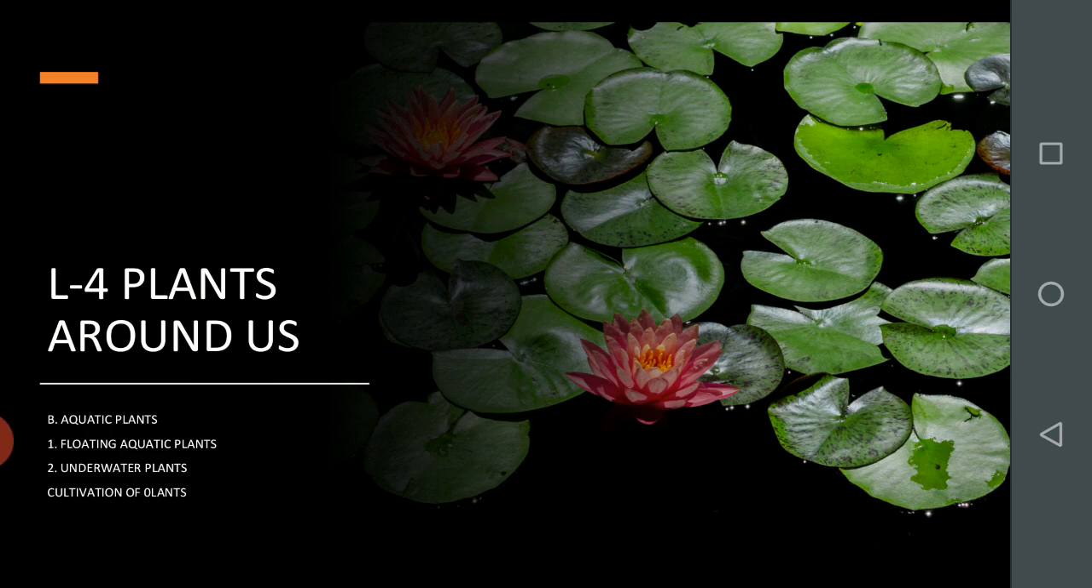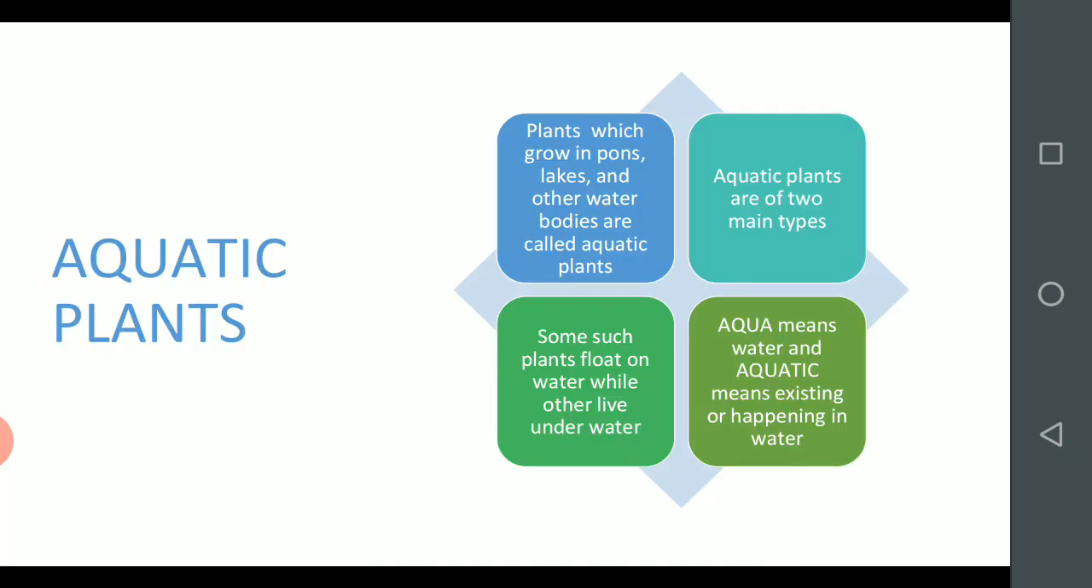Lesson number 4, plants around us. Today we are studying about aquatic plants. In aquatic plants, we are going to study about floating aquatic plants and underwater plants. Next, the last topic is cultivation of plants. Okay, first one, aquatic plants.